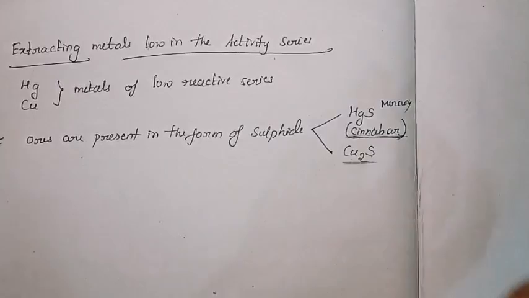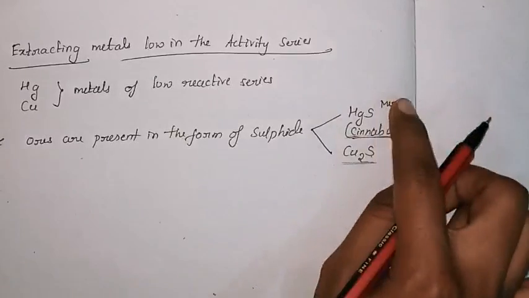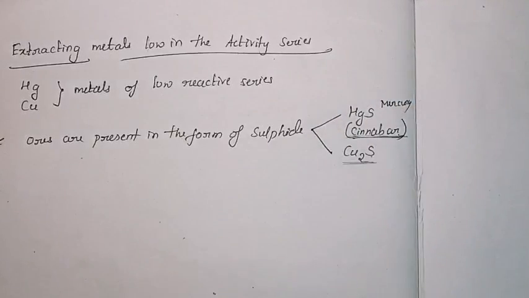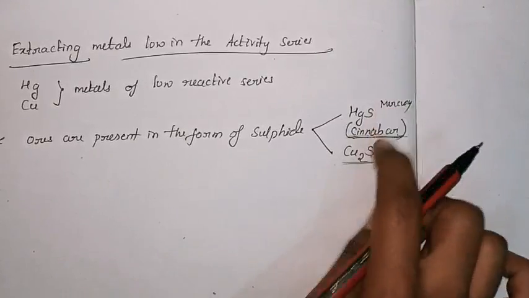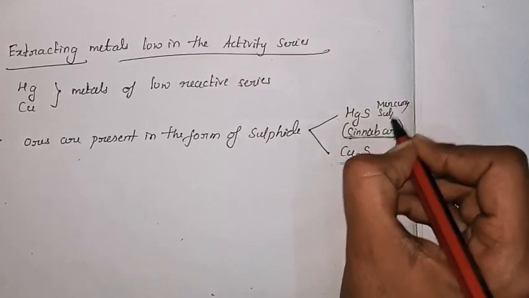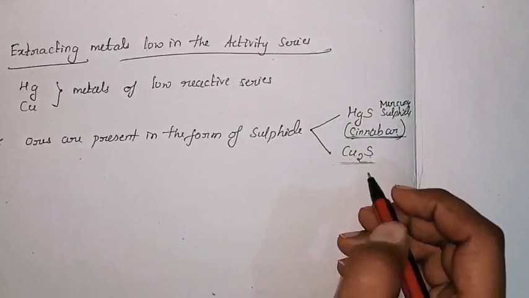For this one it is copper sulfide. Now, the ore for mercury is cinnabar, and the ore for copper is copper sulfide. So you have to remember both: mercury sulfide, whose common ore name is cinnabar, and copper sulfide.